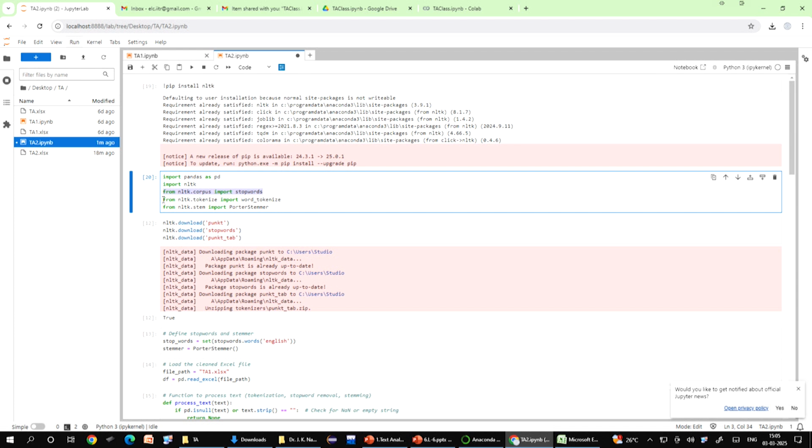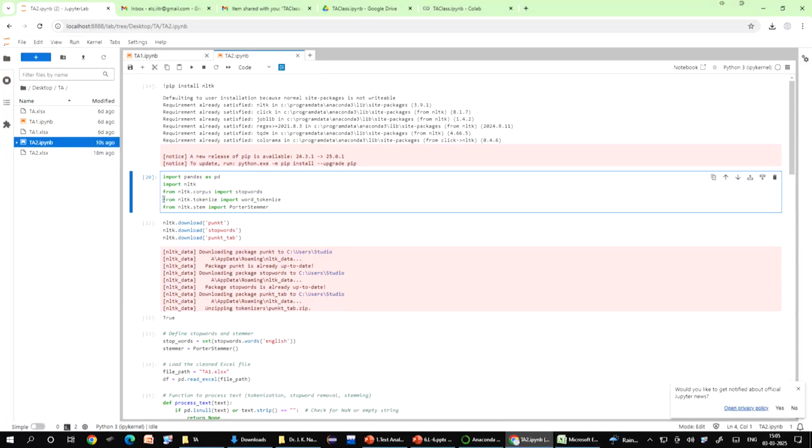Import stopwords brings in a list of common words like is, the, and, which are often removed. They have to be removed because they do not add much meaning. Such unnecessary words have no meaning, so it is better that you remove them. This library helps with that.